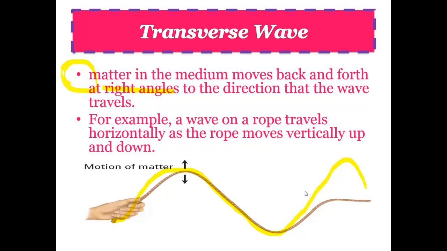So the rope is traveling horizontal as the rope moves vertically up and down. It's kind of like your typical jump rope. Somebody's going to jump up and down, that type of thing. That's a transverse wave. It's like if you watch music on a screen, if you're going to cut music or something, that's a transverse wave.